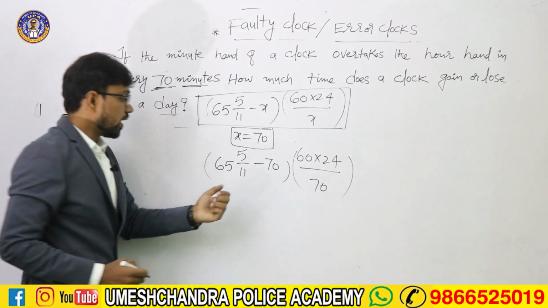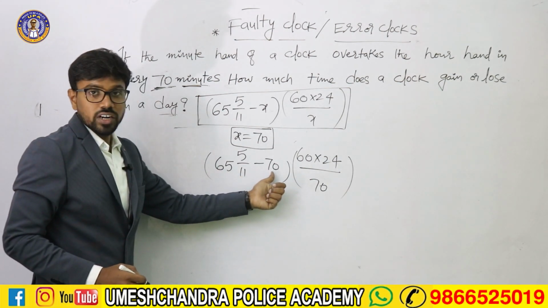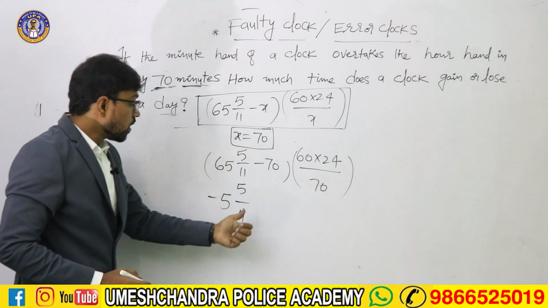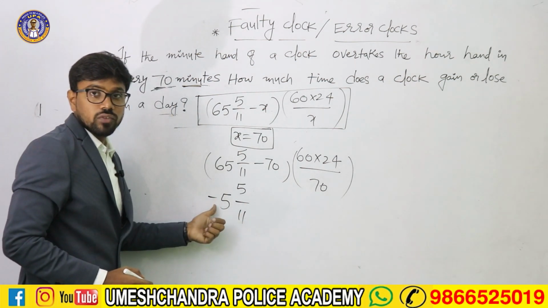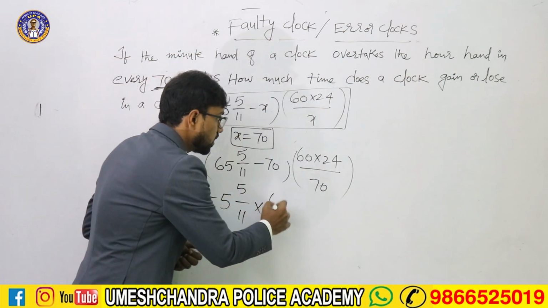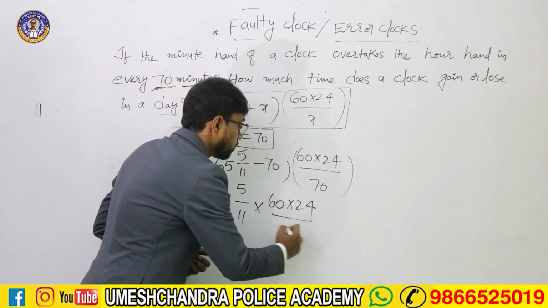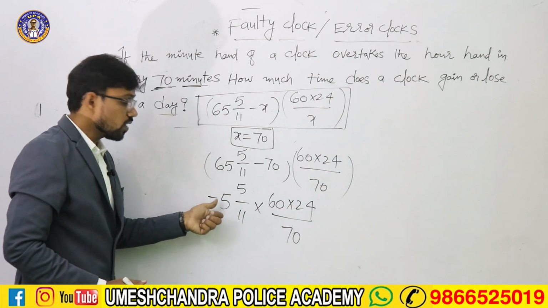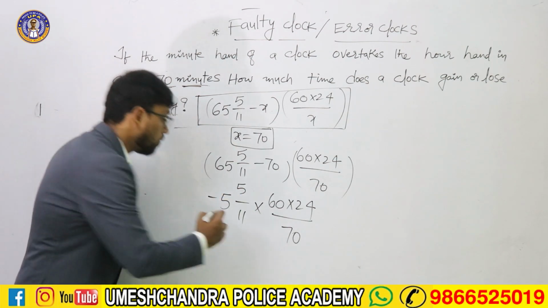Right, 65 minus 70, it would be minus 5 by 11. 11 5s are 55, 55 minus 5. So it would be 60 into 24 by 70. So finally 11 5s are 55, minus 55 plus 5, 50 by 11.